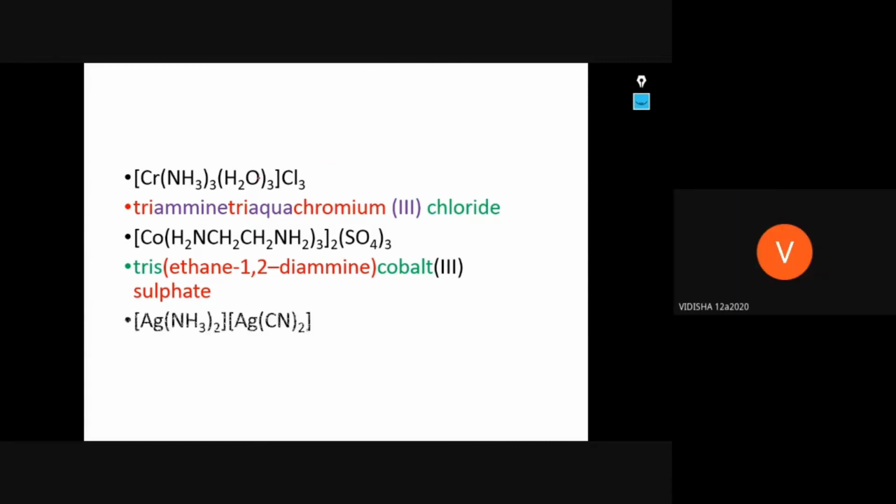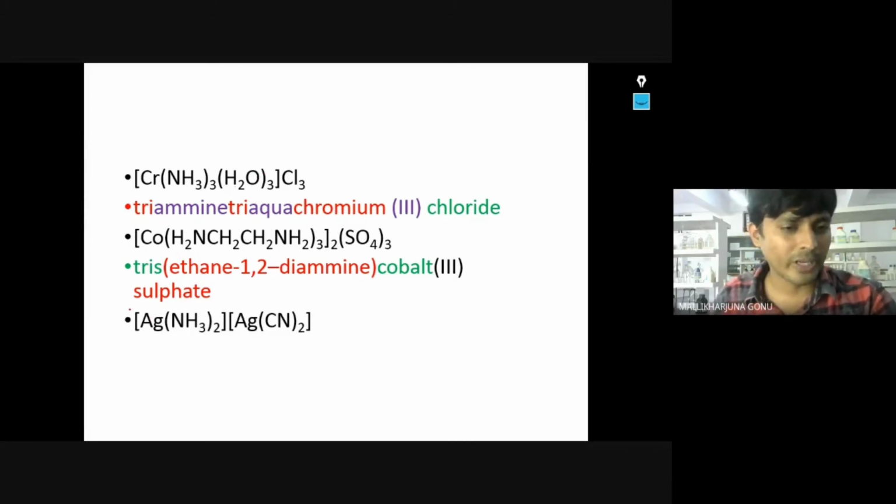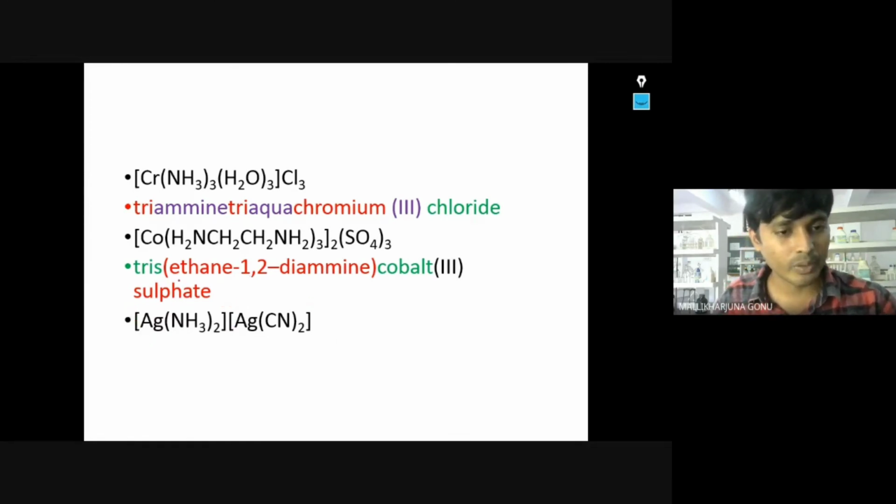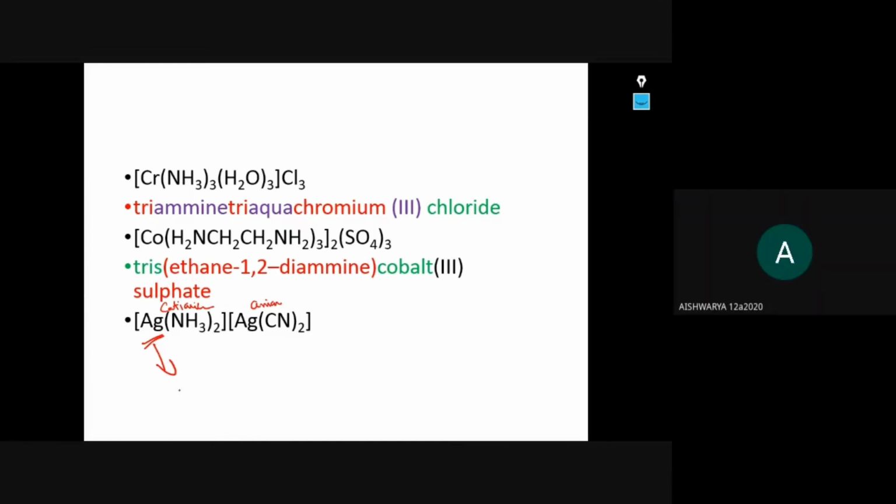Yes, sir. Okay. So this type of complex also can be possible. This part is the cationic part and this part is the anionic part. In such a situation, what name will come for the metal here, Aishwarya? What do I have to write, silver or argentate? This is the cation, this is the anionic part. First I am writing the cationic part, right? Silver only we have for the cation.